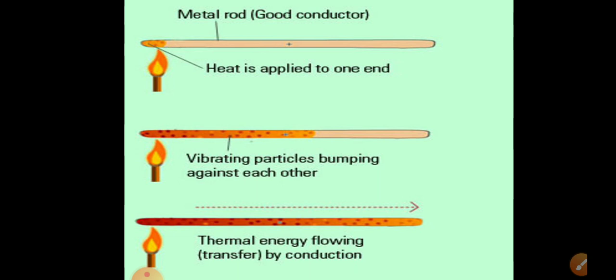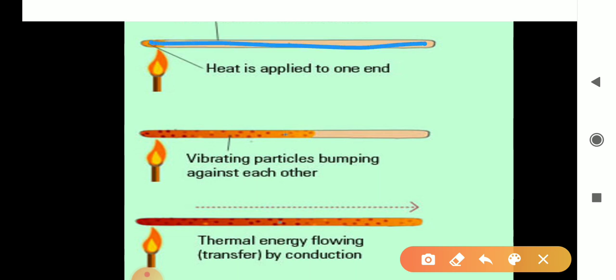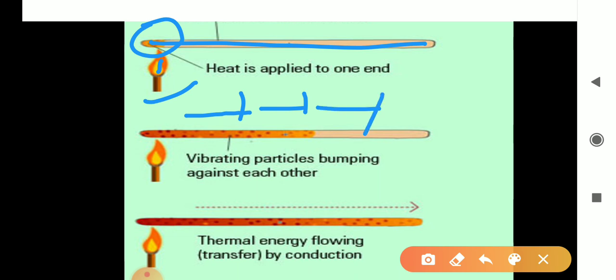Is it okay? Now see, here this is the picture which is showing an experiment in which we take a metal rod, and at one end we start heating. Then after some time, this hotness will transfer to the other end also. Finally, it reaches the other end. It means the heat finally passed to the last end also.